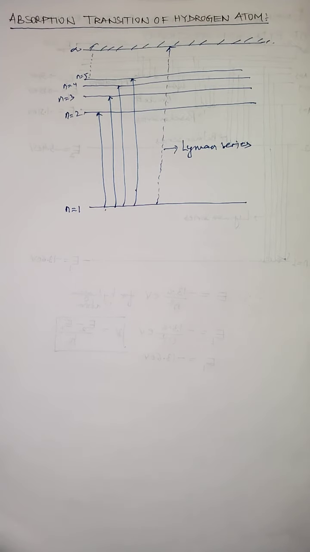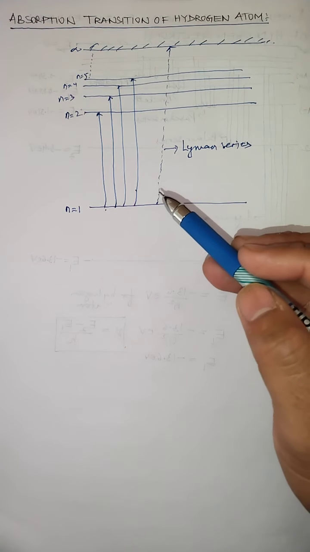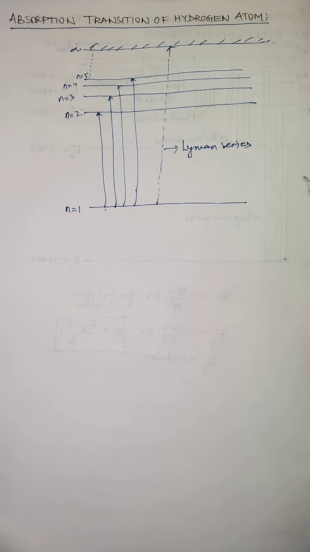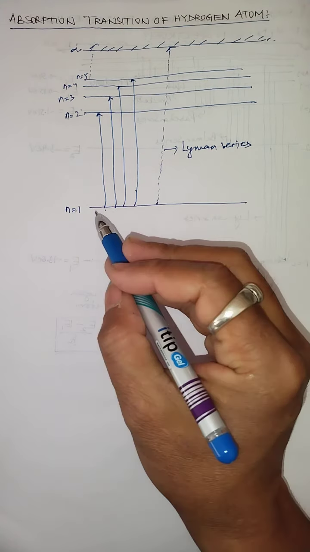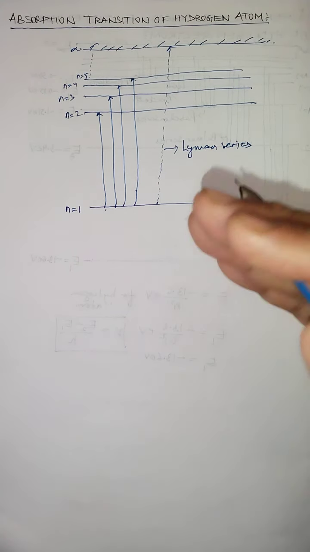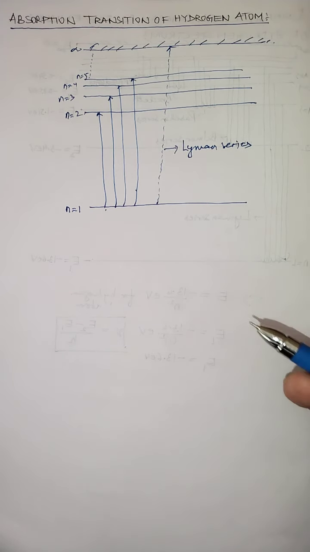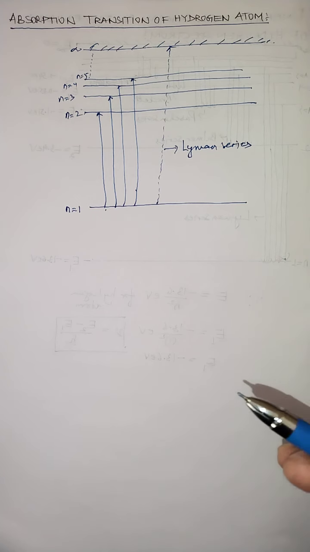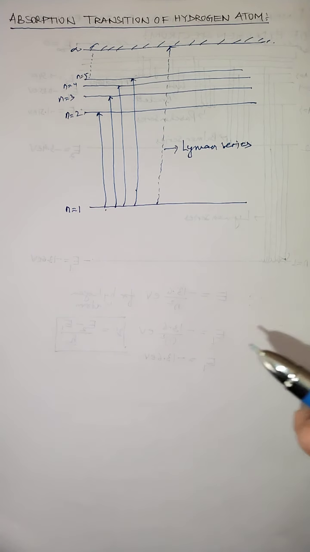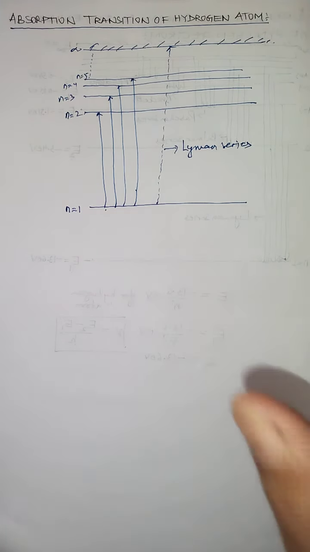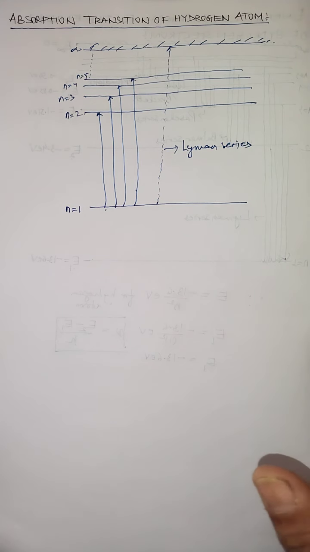That's why in the sun, as I said, the hydrogen atoms are already in the ionized state. That's why the electron in the hydrogen atom in the sun does not remain only in the lowest state or ground state. The electron may already be in the next higher energy state. That's why the Balmer series can also be observed in the sun, when the hydrogen atoms are usually in the ionized state. So these are the absorption transitions under the spectrum of the hydrogen atom.